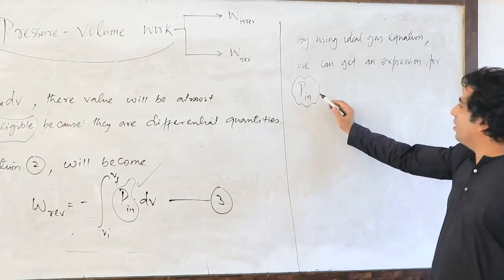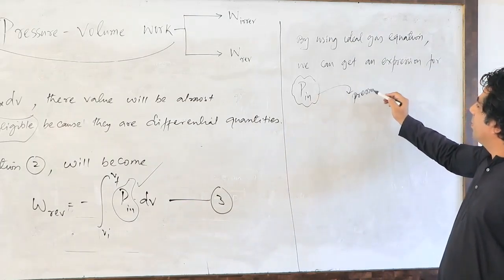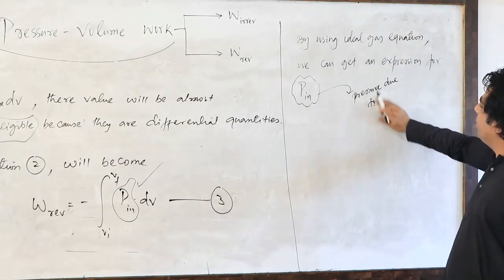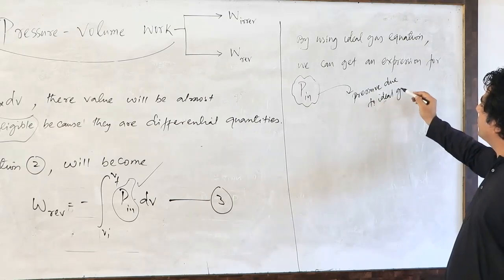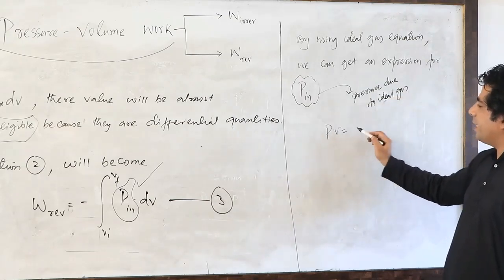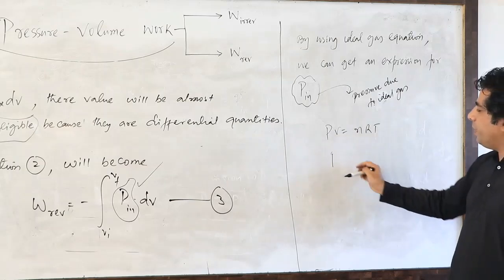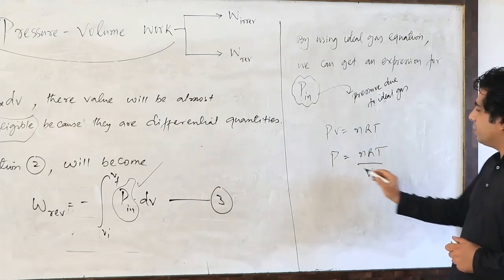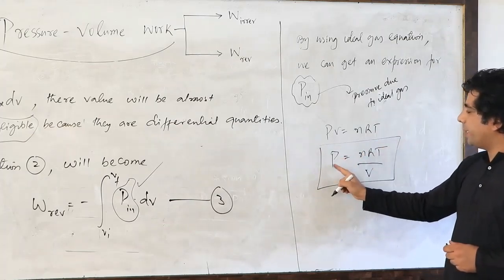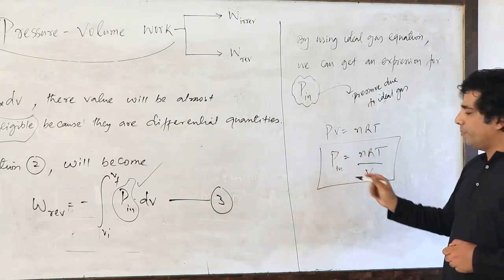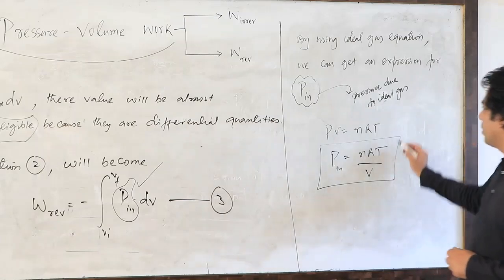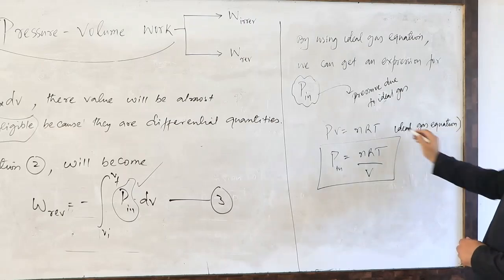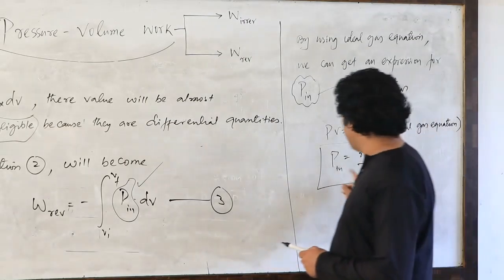This is the pressure due to the ideal gas, and we know it's 1 mole only. We know that PV, the ideal gas equation, is equal to nRT. Then P is equal to nRT upon V. So we got an expression for the pressure, and this is P internal, because this is our ideal gas equation, and we were talking about 1 mole of ideal gas. So P internal is nRT by V.